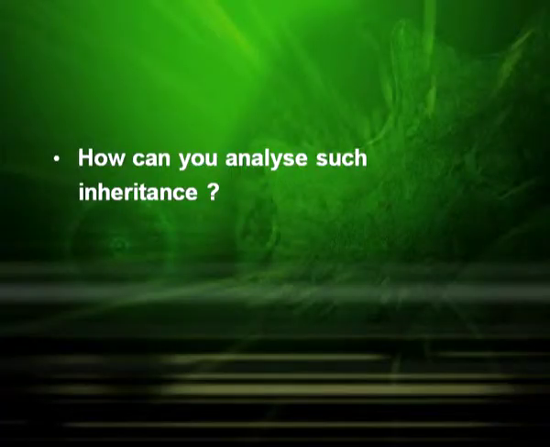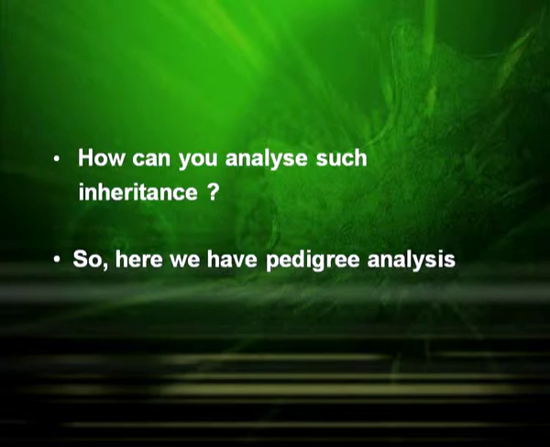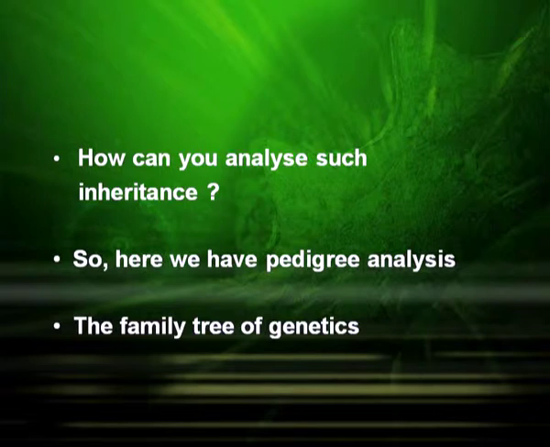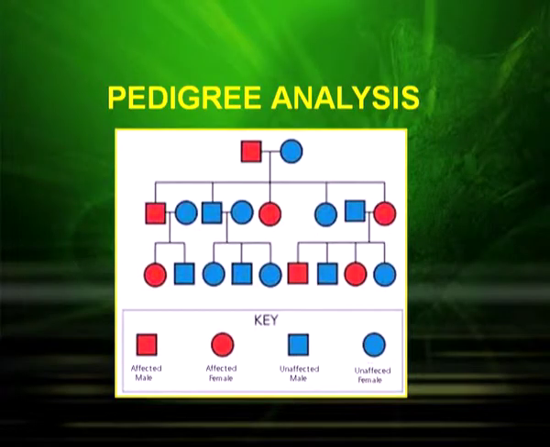Now how can you analyze such inheritance? Such inheritance can be analyzed by pedigree analysis. The pedigree analysis is called the family tree of genetics. The following diagram shows the male and the female and the mating type with the symbols. The square represents the male and the round represents the female.